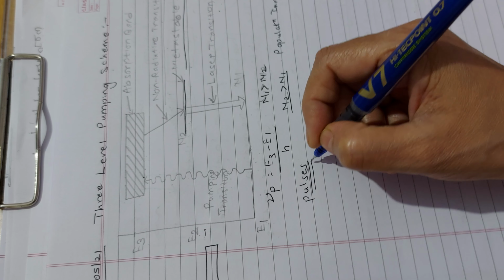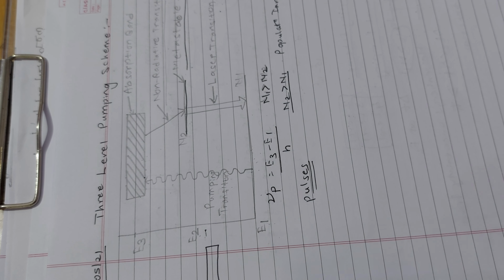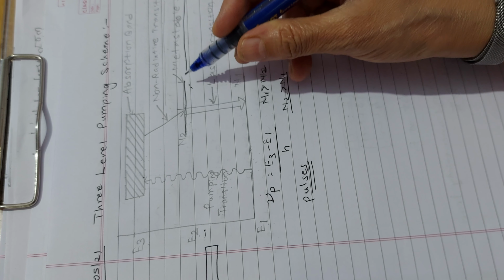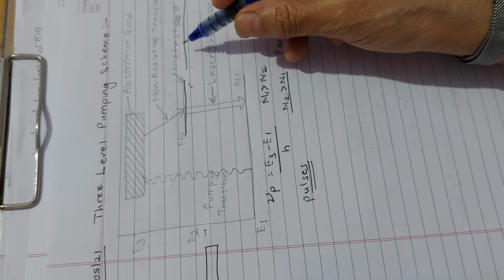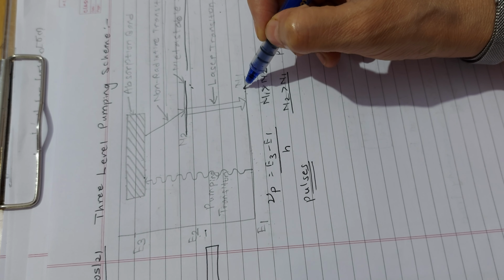This is a disadvantage. Once stimulated emission begins, the metastable state E2 gets depopulated very rapidly and the population of the ground state increases.